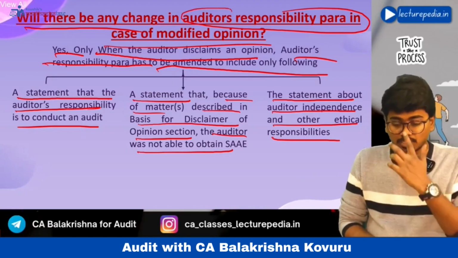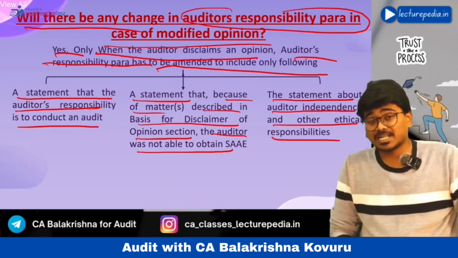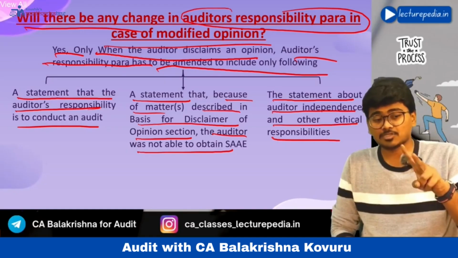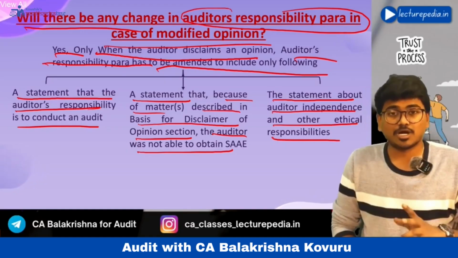Hope that is clear. So when the auditor expresses a qualified opinion or adverse opinion, only 2 paragraphs will get affected. What are they?